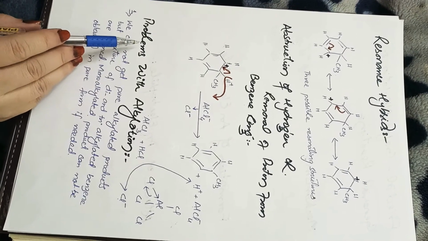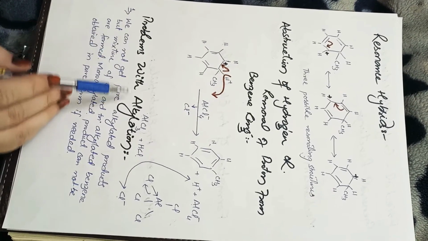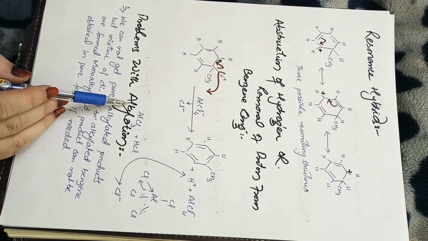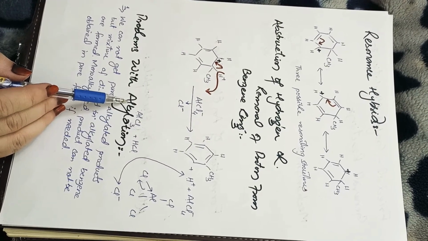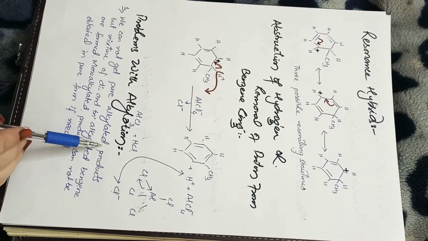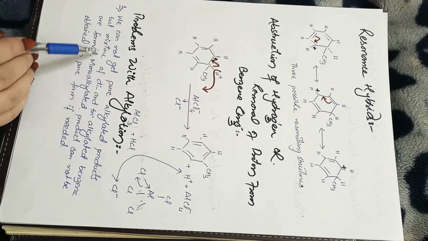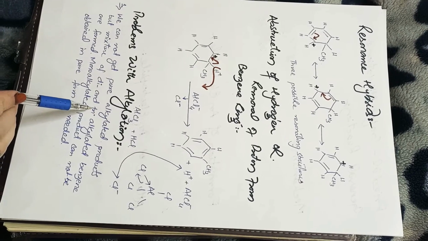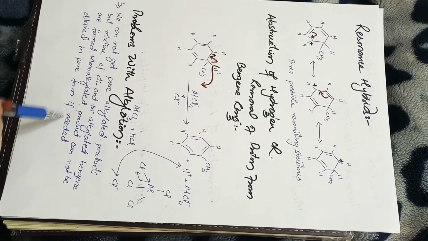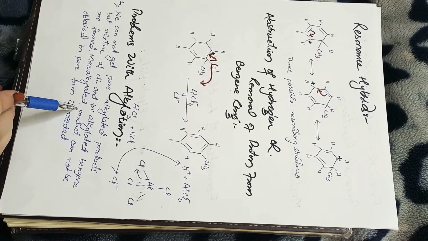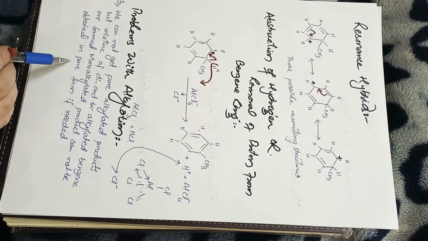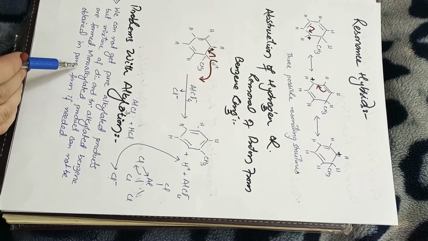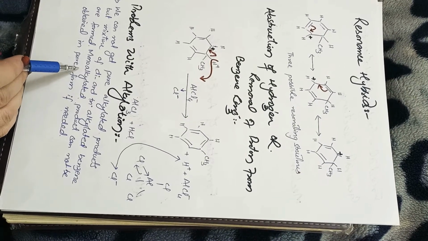Okay, students, now we have problems with alkylation. Through these electrophilic aromatic substitution reactions, we cannot get pure alkylated products, but we get a mixture of di- and trialkylated benzenes. They are formed. So if you need monoalkylated products, they cannot be extracted in pure form, because in the mixture we have excess alkyl halides present.